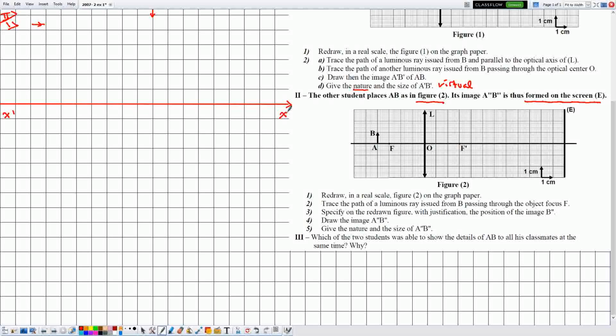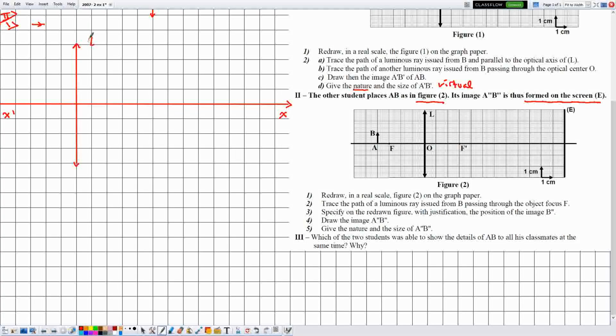Then we place the lens L perpendicular to the optical axis at the center. Let's label some stuff.